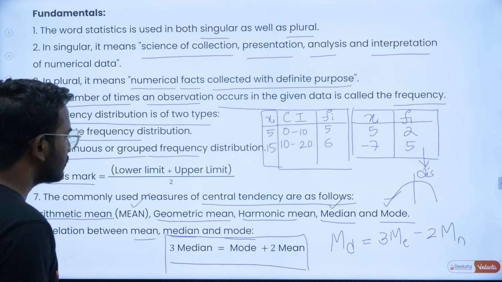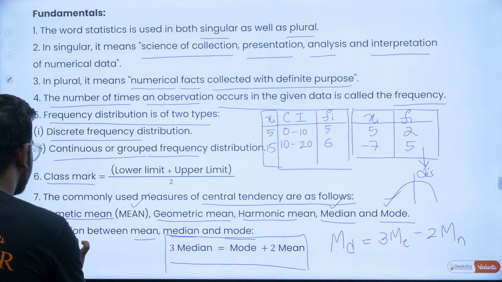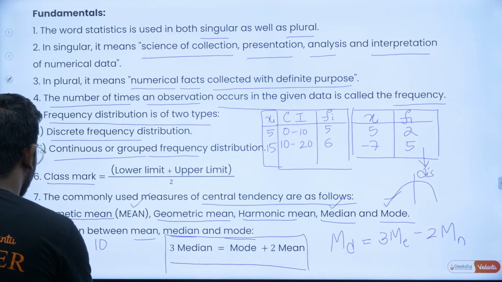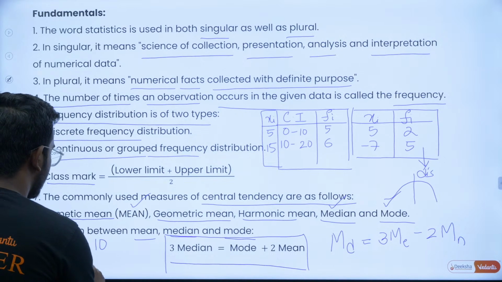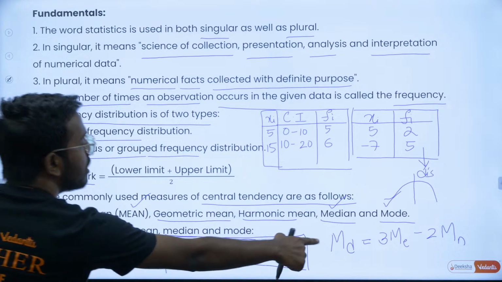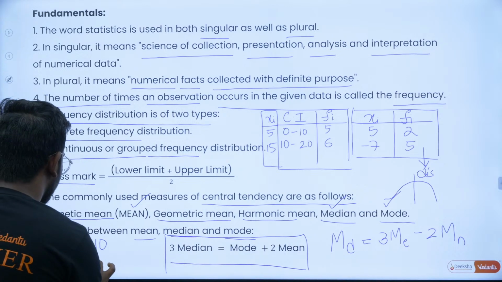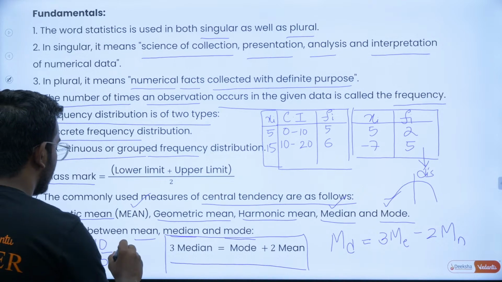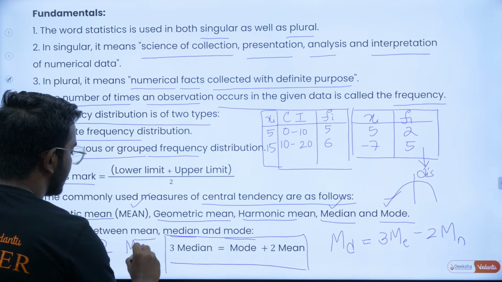For example, if suppose the mode is 10 and the median is basically say 5, and mean is asked.